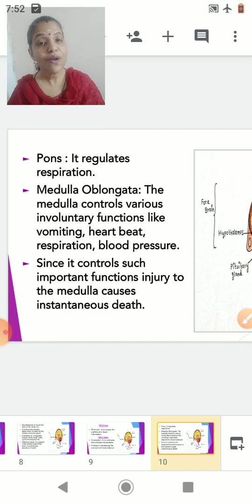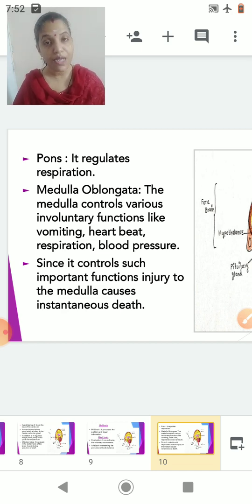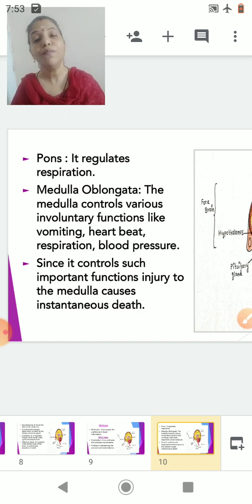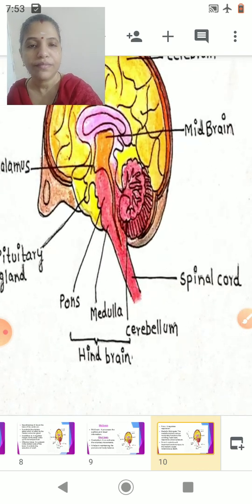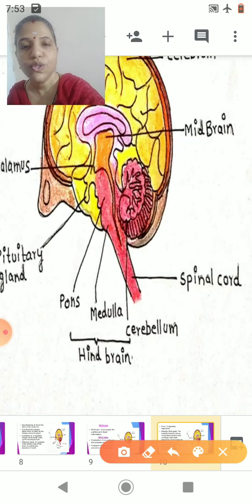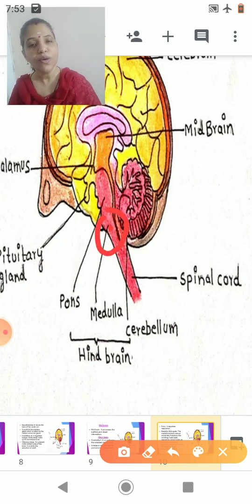Now because the medulla oblongata controls such vital activities of our body, injury to the medulla oblongata causes instantaneous death. That means the death will take place at that very moment if the person has an injury to the medulla oblongata. So in the diagram I will show you the medulla oblongata. Students, this region is your medulla oblongata.